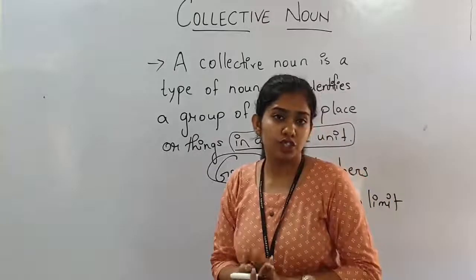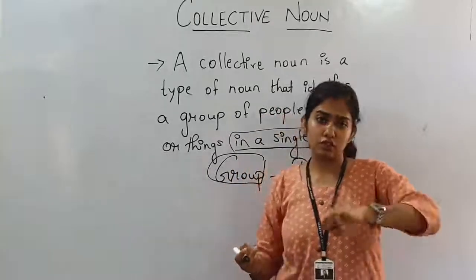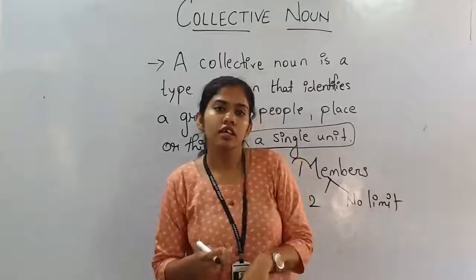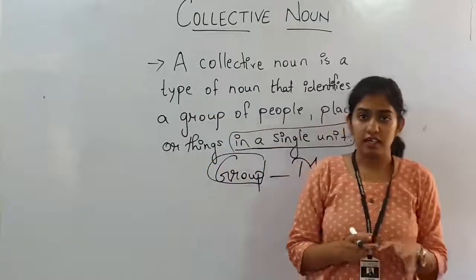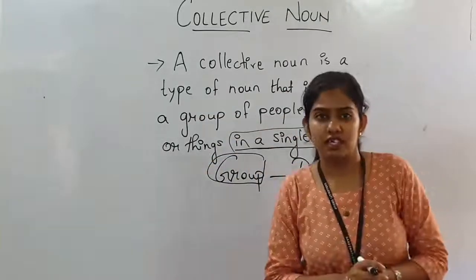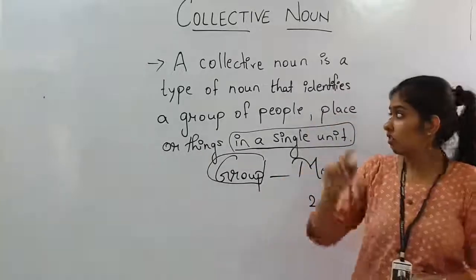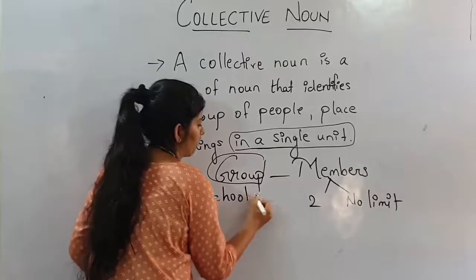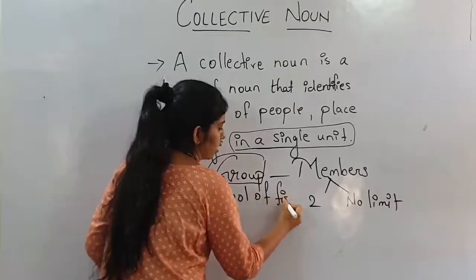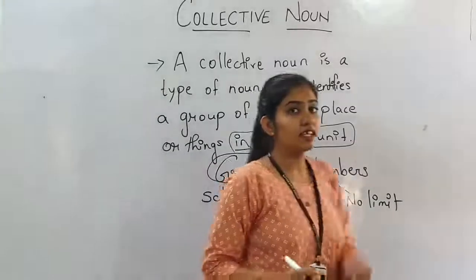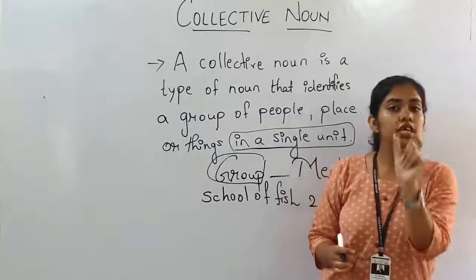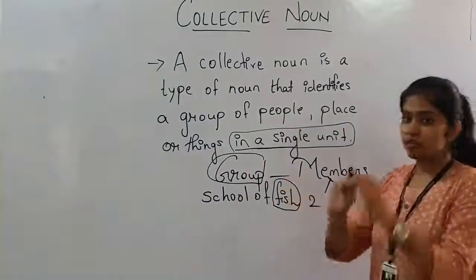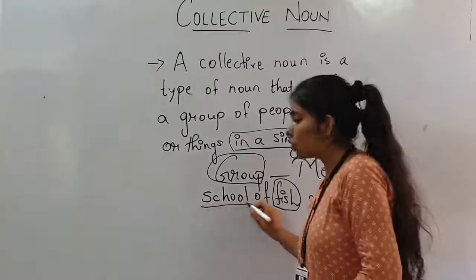When the fish are doing some kind of work, finding their food in the water, many fish are there, and different types of fishes are there. Then for that we use the word school of fish. So as I said, we are giving a particular name to that group. For the fish we have given the name school.